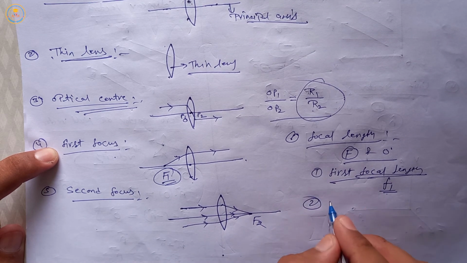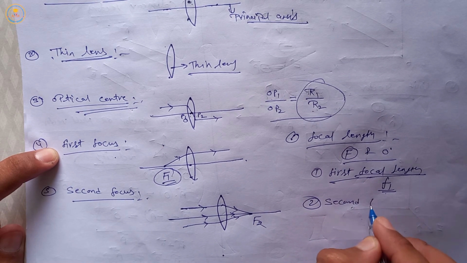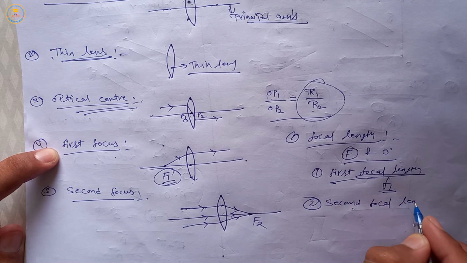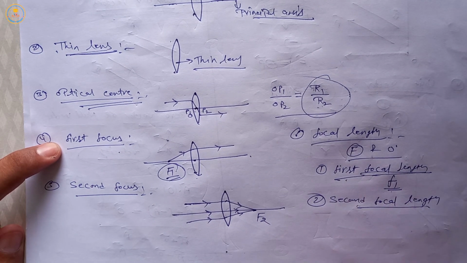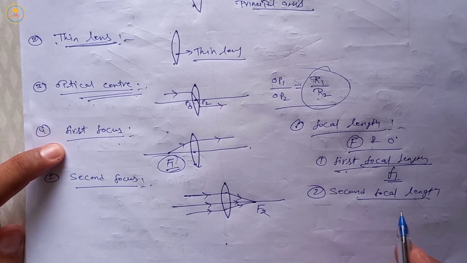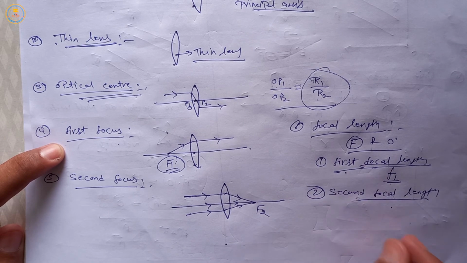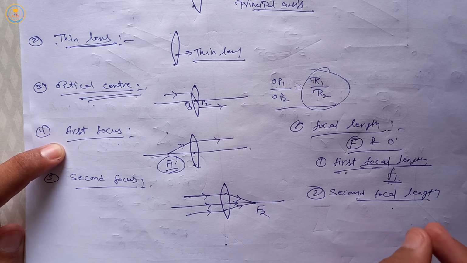Second is second focal length. This is similar to first focal length. It means the distance between optical center and second focus point is called second focal length.